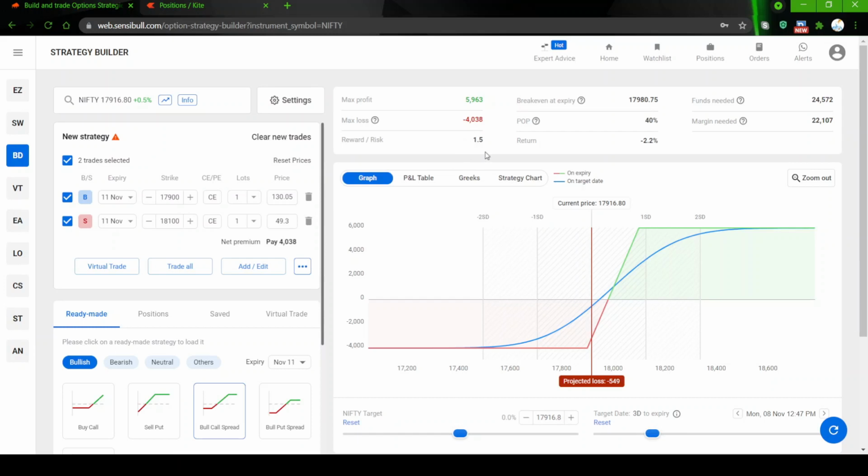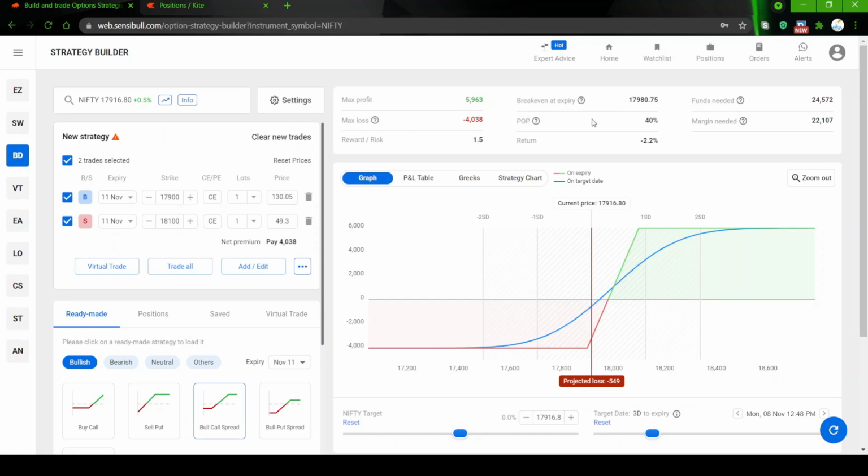And here the moment you take a spread and collect additional money, because you are paying less premium, your break even at expiry will also come down by the premium you have collected. Earlier it was 18,030, now we have collected 50 rupees, so it has become 17,980.